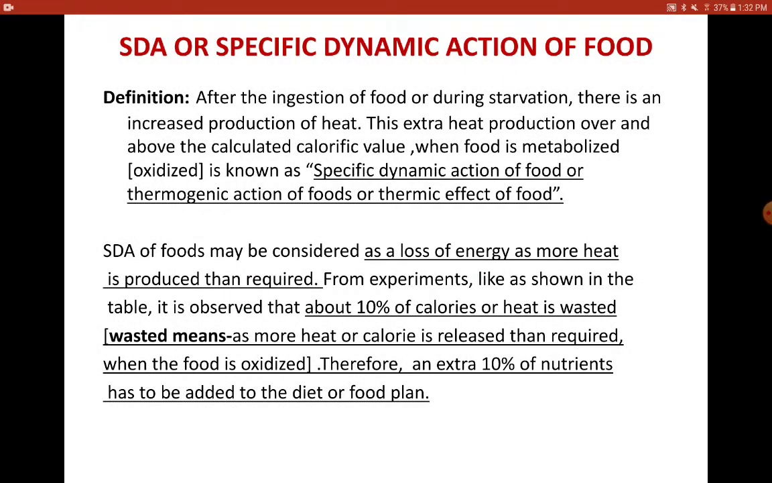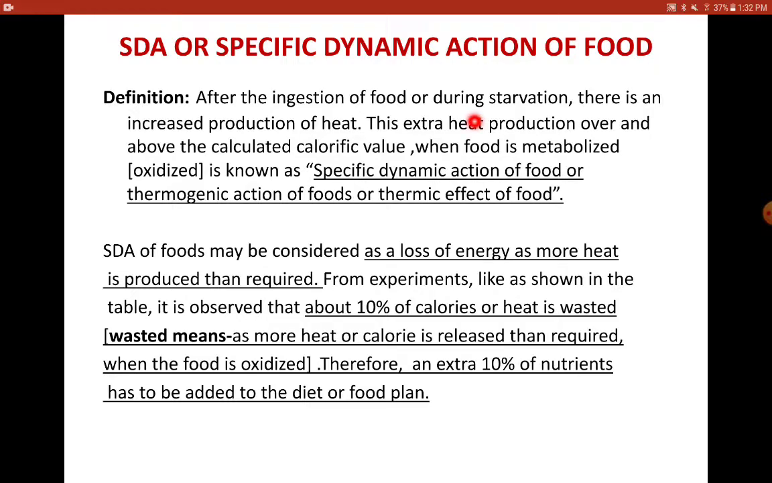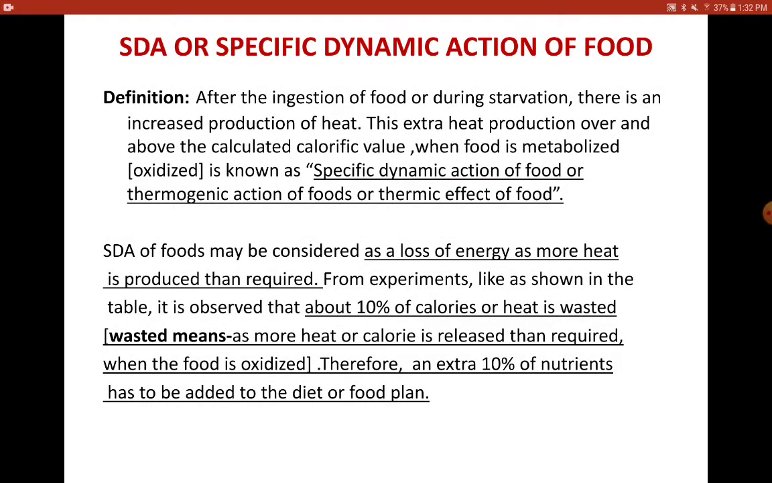Let us move on to the next concept, that is SDA, specific dynamic action of food. So what is the specific dynamic action of food? Food is very much important with respect to energy. The extra heat production over and above the calculated calorific value when the food is metabolized or oxidized is known as specific dynamic action of food. This is also called the thermogenic action of food or thermic effect of food.